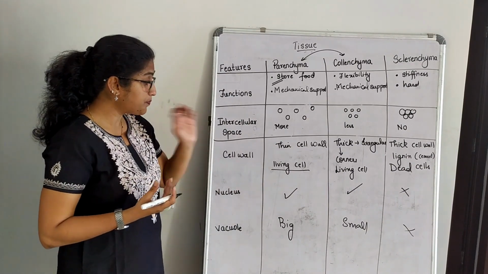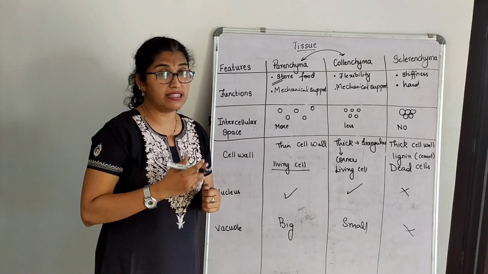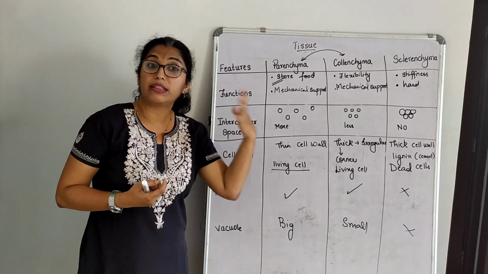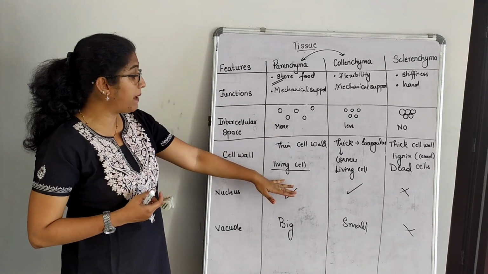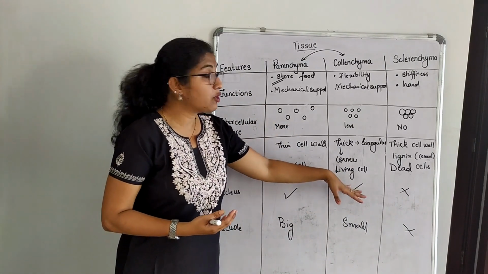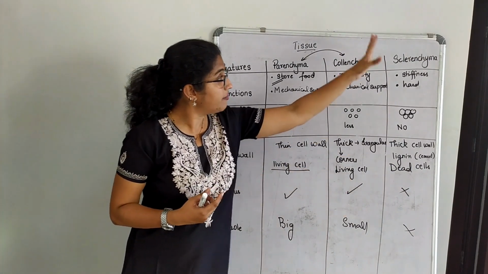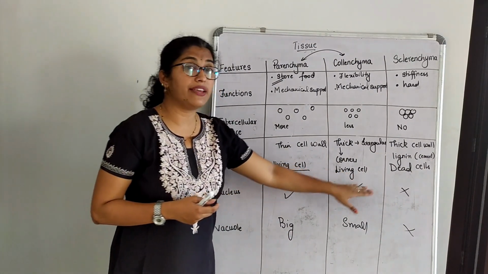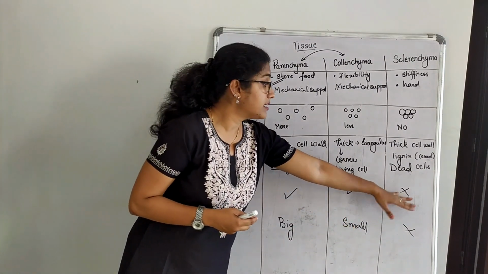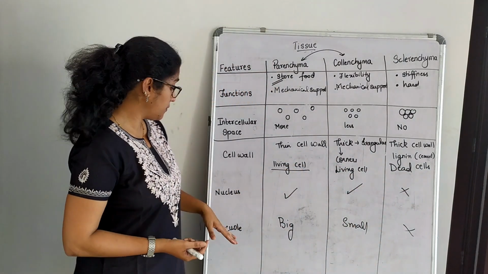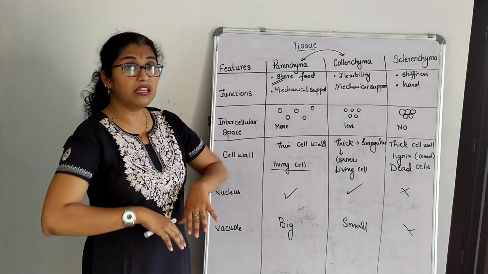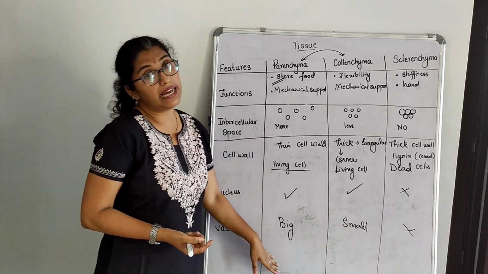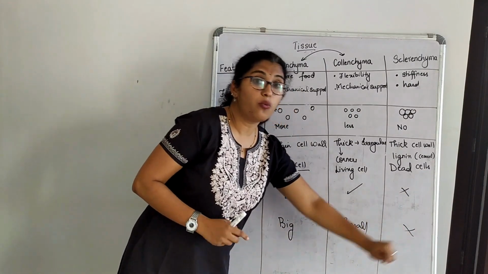When we talk about whether they are made up of living or dead cells, in the beginning itself we told that permanent tissues are made up of both living and dead cells, right? So parenchyma is made up of living cells, collenchyma is again made up of living cells, whereas sclerenchyma is made up of dead cells. In terms of the nucleus, since these two are living cells, the nucleus is present. Since it is a dead cell, the nucleus is absent. For the food vacuole, since a large amount of food is prepared here, parenchyma has a very big vacuole. Collenchyma has a vacuole but not as big as parenchyma, and in sclerenchyma there are no vacuoles.